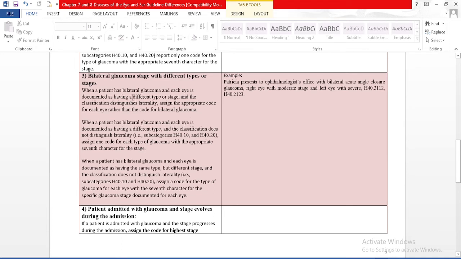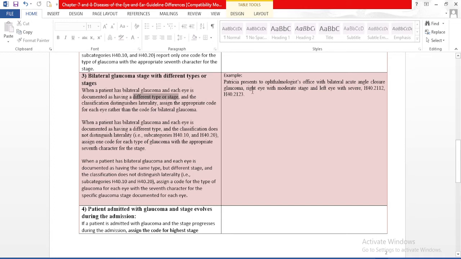So if the patient has a different type or stage in each eye, like a different type in the right eye and a different type in the left eye, and the classification has the laterality code, we need to assign two codes in order to code this glaucoma. So basically, if we have a different type or different stage, we need to code two codes. If we don't have a different type or stage, we need to code a single code.